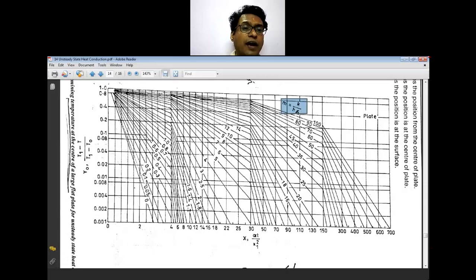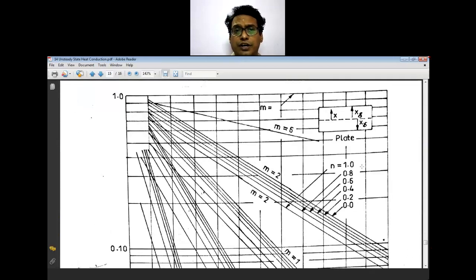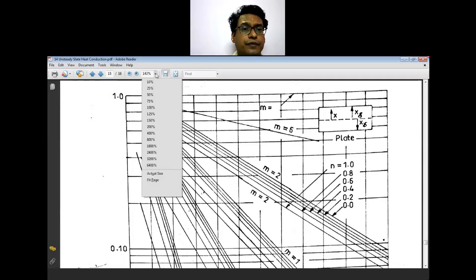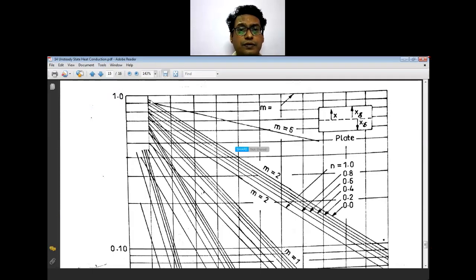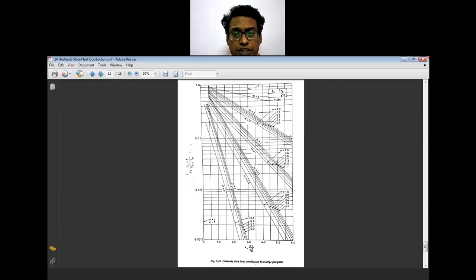These are the lower values of the Biot number, 0, 0.5, 0.1, which are nothing but 1 upon the Biot number values, and the expanded form is available here. This graph shows all the variations for the flat plate.